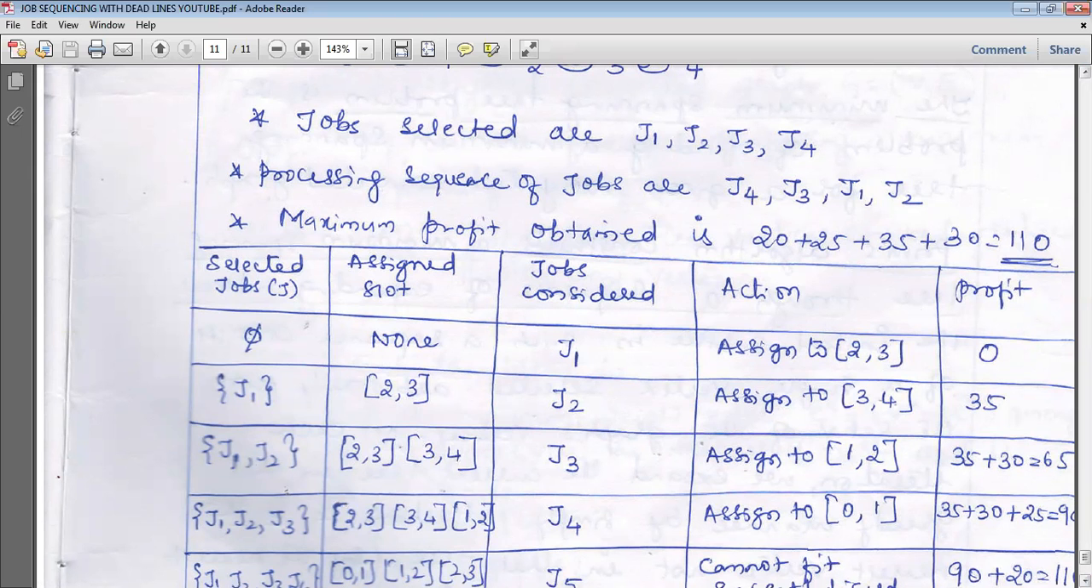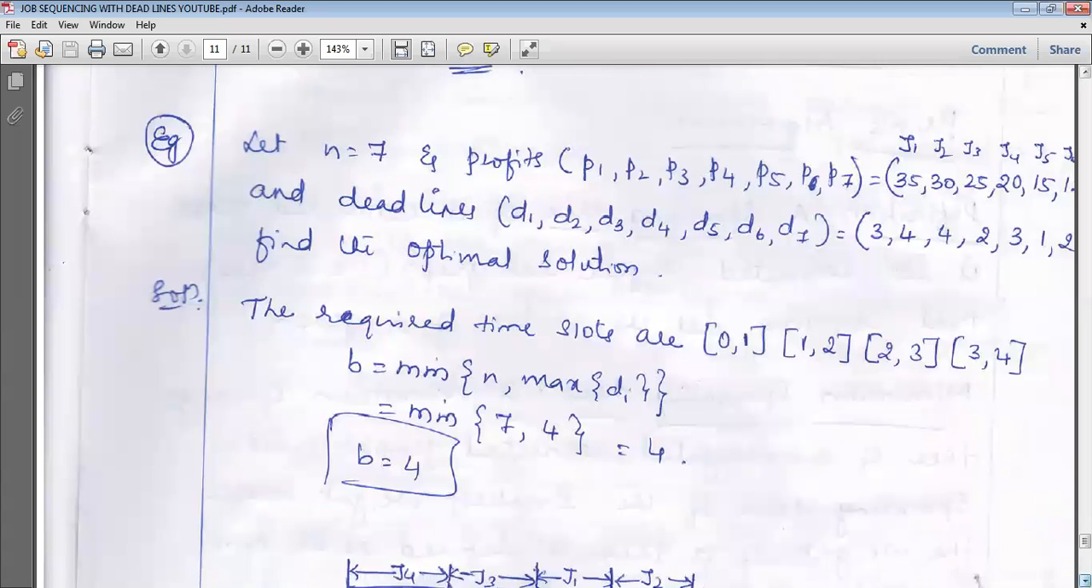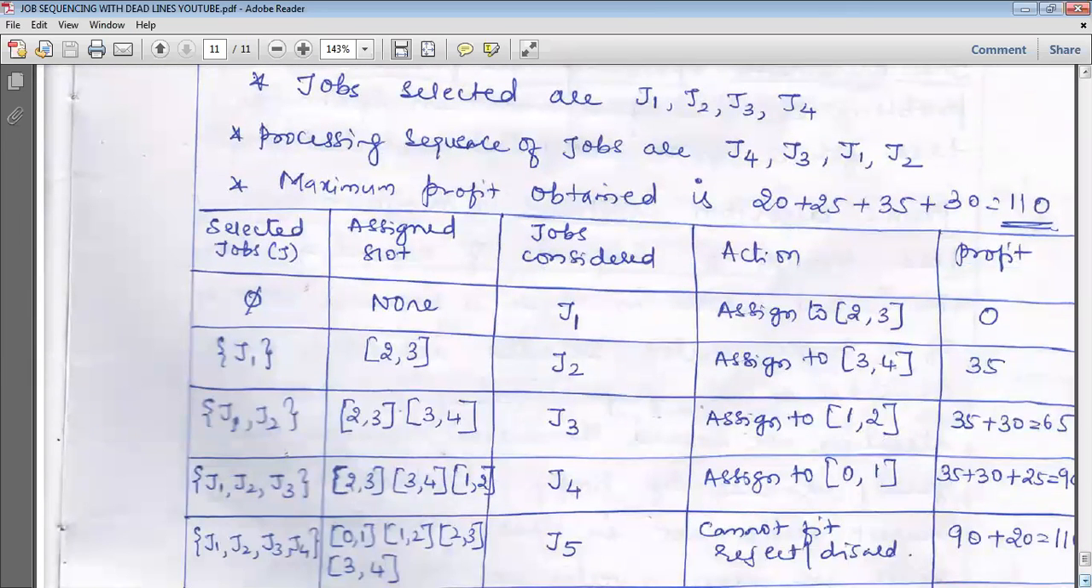Next, consider the job J3. J3 job is considered and its deadline is 4 hours. But 4 hours means I have to allot from 3 to 4. 3 to 4 is full, so I'll come back and check 2 to 3, whether 2 to 3 is free. If 2 to 3 is free, it will be allotted, else it will go to 1 to 2. The 1 to 2 slot will be allotted to job J3. So the profit earned by selecting J1 is 35, by selecting J2 is 30. Add these two, we get 65. Now J1, J2, J3 are selected, and the time slots allotted are 2 to 3, 3 to 4 and 1 to 2.